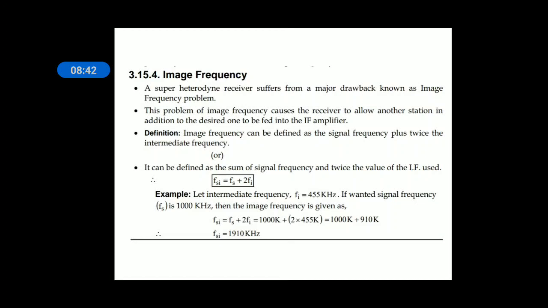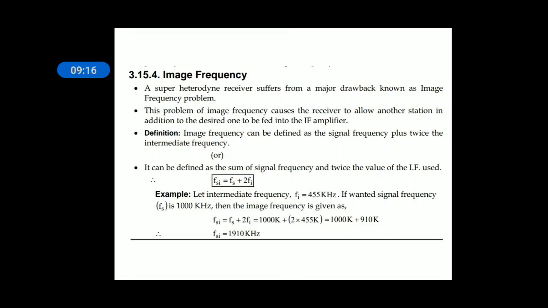To simplify the entire circuit, we use the superheterodyne process, which makes use of an RF amplifier, a mixer, a local oscillator, and an IF amplifier. Irrespective of the station you select, the desired station is down converted into a constant low frequency called IF.